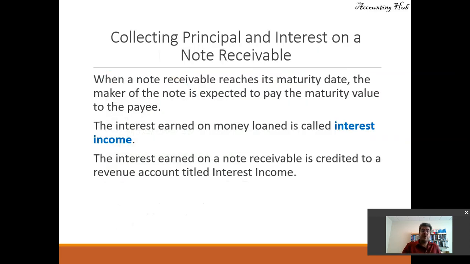How do we record this collection? When a note receivable reaches its maturity date, the maker of the note is expected to pay the maturity value to the payee. The interest earned on money loaned is called interest income or interest revenue, but the most common name is interest income. The interest earned on a note receivable is credited to a revenue account titled interest income.